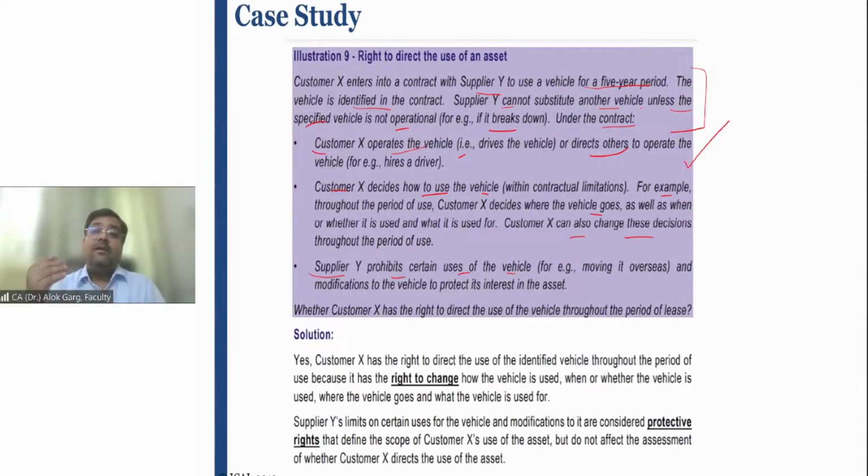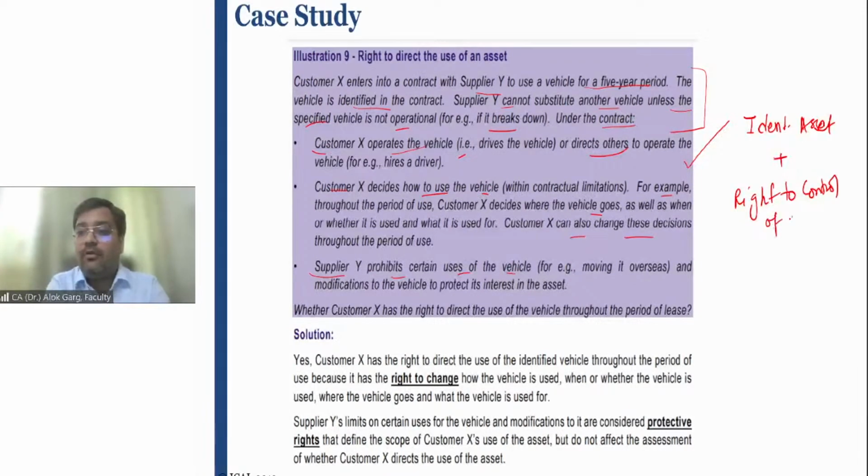Now we need to discuss. Remember, first you need to discuss whether it is an identified asset or not. Then you need to discuss whether the right to control the use has been transferred or not. In right to control of use, you need to see two things. One, the lessee will have the substantial economic benefit from the use of the asset, plus the lessee is controlling that asset, meaning the lessee is directing how this asset is going to be used and for what purpose the asset is going to be used. Okay.